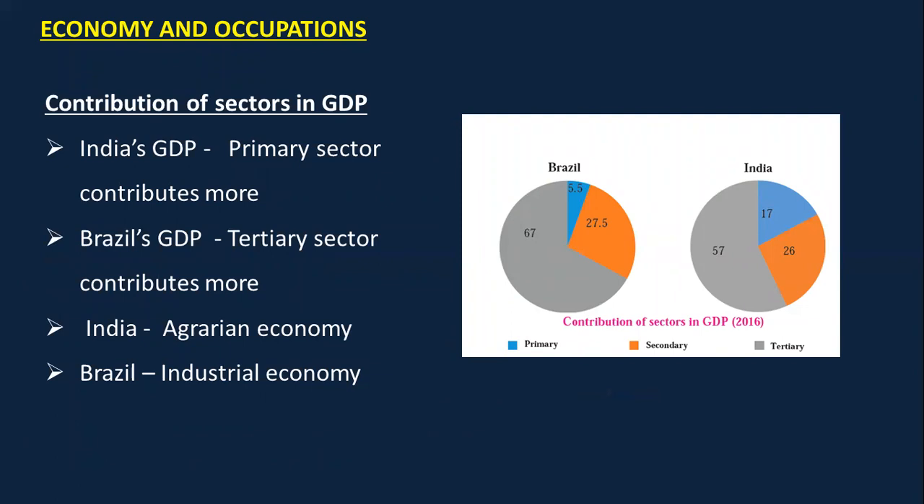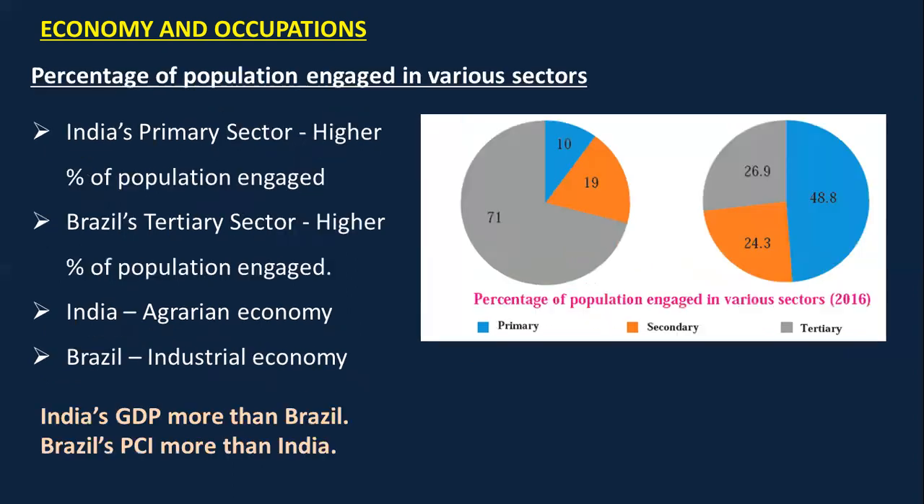So basically, there are three major sectors, that is primary sector, secondary sector, and tertiary sector. While I'm speaking, I want you all to look at the pie charts. So the contribution of primary sector in India is around 17%, whereas in Brazil it is 5.5% to the GDP. लेकिन ब्राजील में टर्शरी सेक्टर का कंट्रीब्यूशन है 67% and India's contribution is 57%. This clearly states that India is an agrarian economy or an agricultural country, whereas Brazil is an industrial economy.